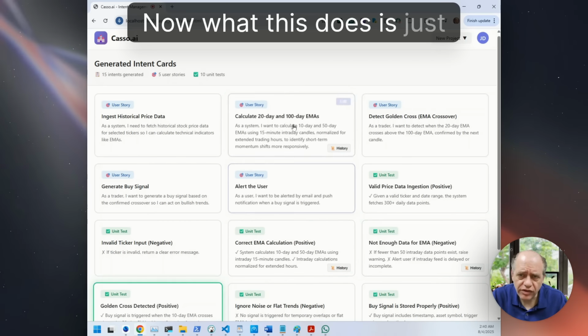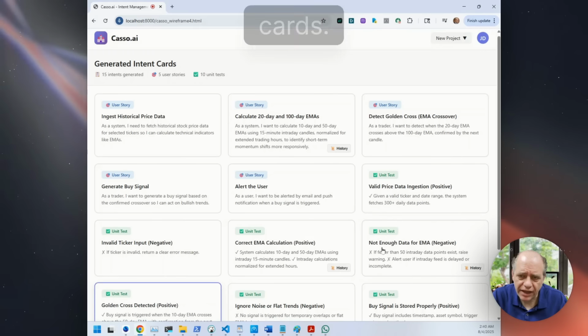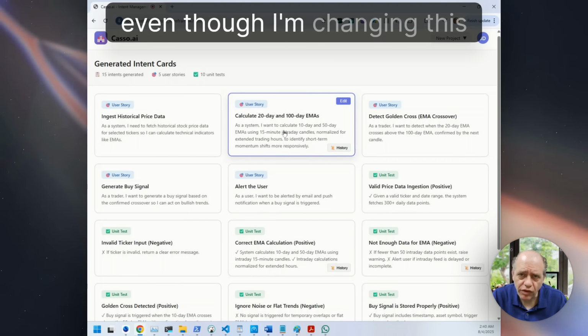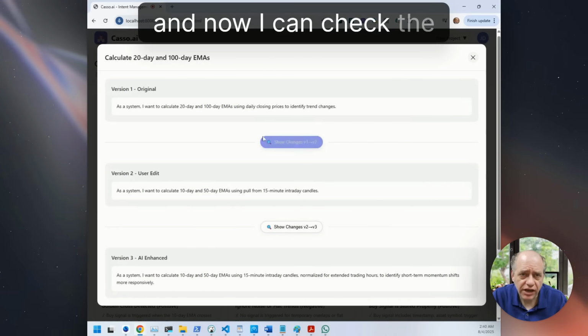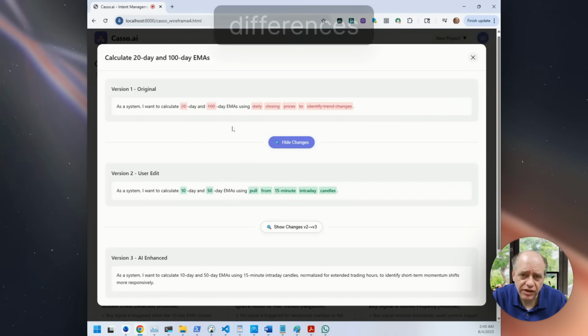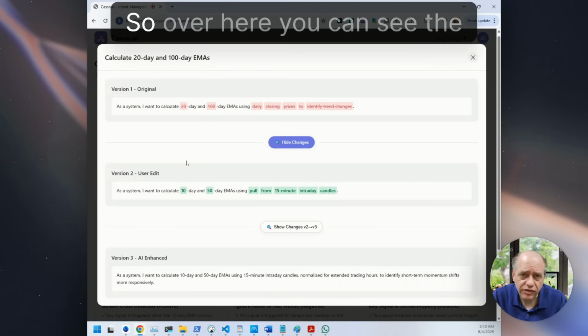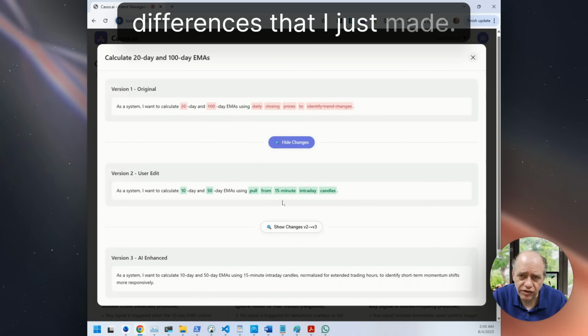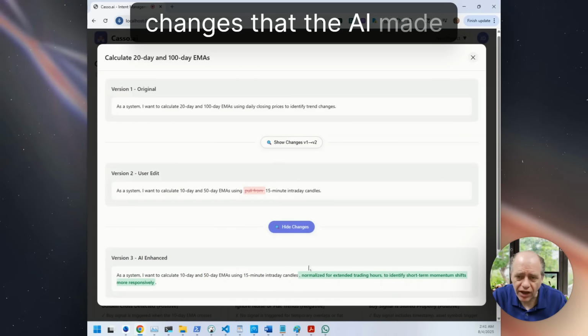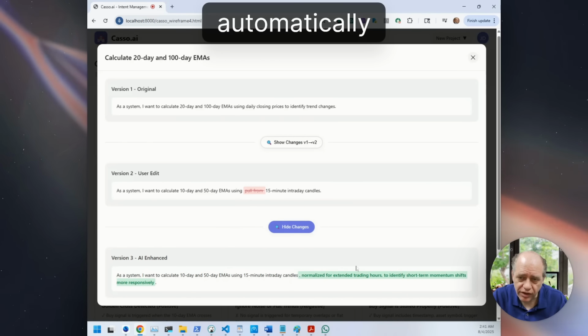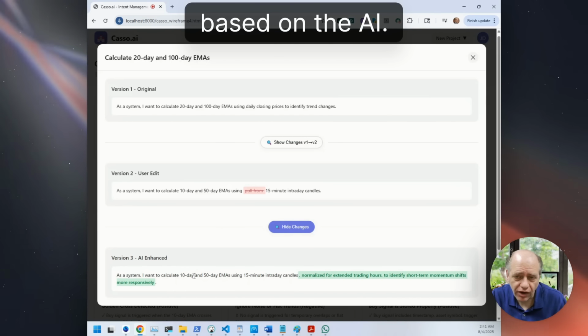Now, what this does is just updated a bunch of the intent cards. So even though I'm changing this card, AI does processing, and now I can check the history right away and see the differences between it. So over here, you can see the differences that I just made. These are my changes. And then you can see the changes that the AI made automatically.